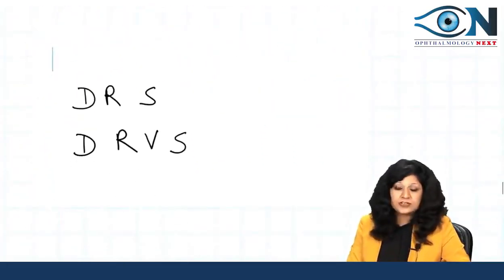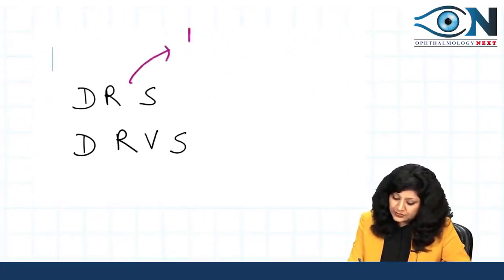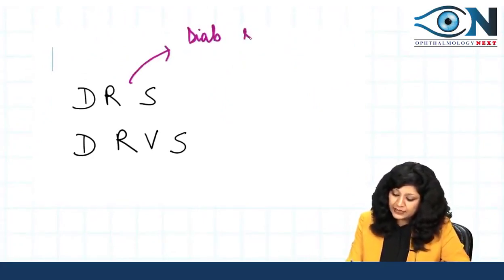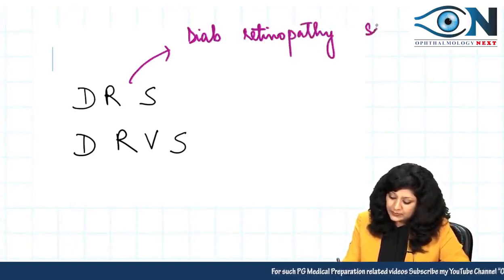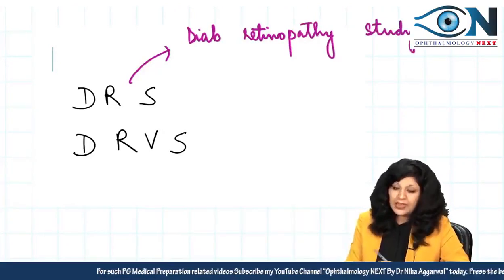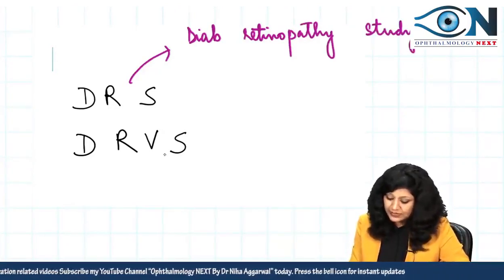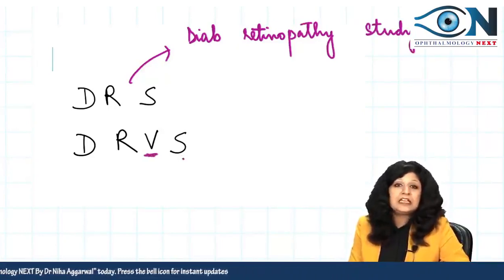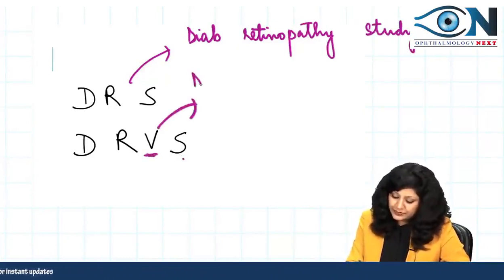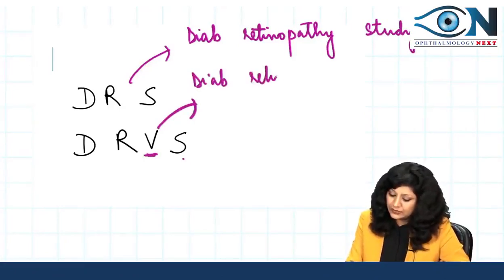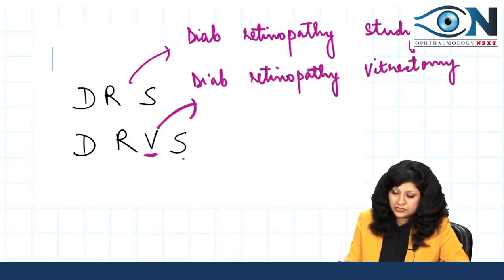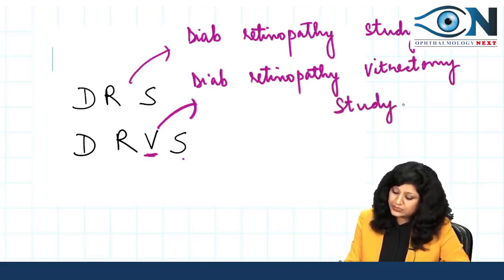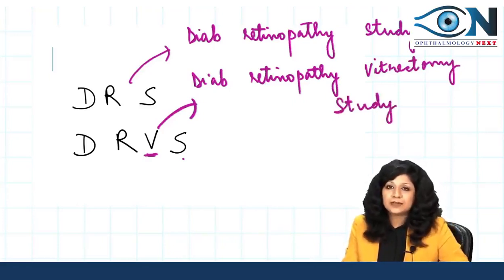Now what are the other studies? There are 2 more studies. One is the DRS, the Diabetic Retinopathy Study. And then we have one more study, the Diabetic Retinopathy Vitrectomy Study, DRVS. So you should know the names of the other studies also which were done for patients having diabetic retinopathy. Okay.